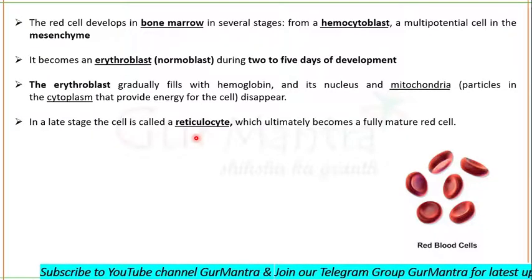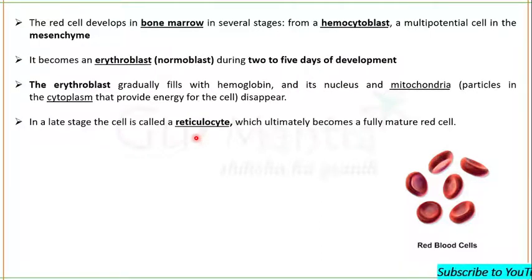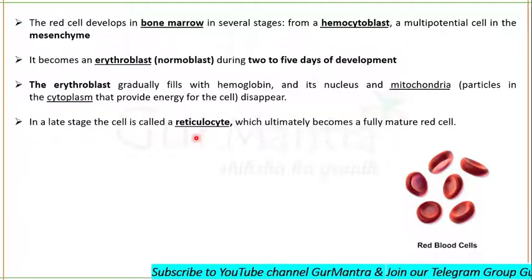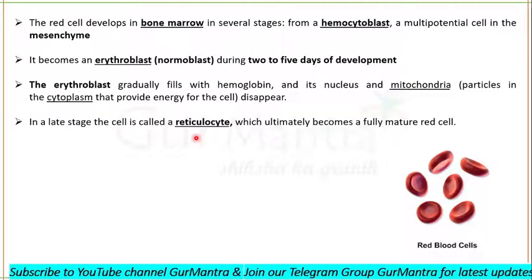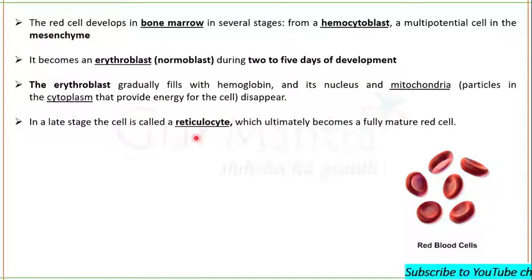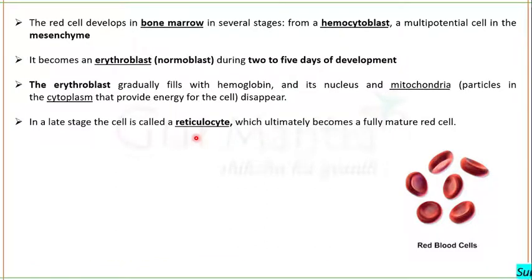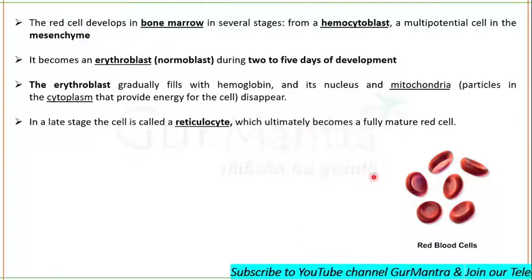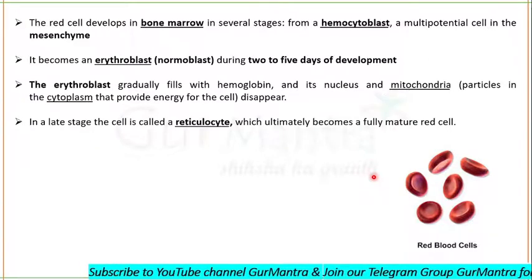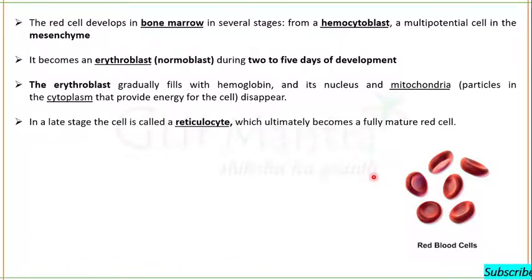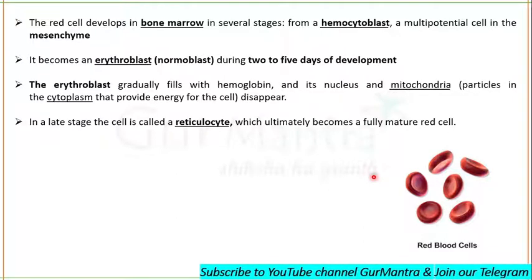Tell me, in bone marrow, mesenchymal cells are present. From there arises the hemocytoblast. The hemocytoblast is then converted into an erythroblast during 2 to 5 days of development, and then the erythroblast will be filled with hemoglobin. Its nucleus will disappear, its mitochondria will disappear, and it will become a reticulocyte, which ultimately becomes our fully mature red blood cell. So now you know how red blood cells are formed. They start forming from the hemocytoblast, which is ultimately converted into a reticulocyte, and RBCs are formed.